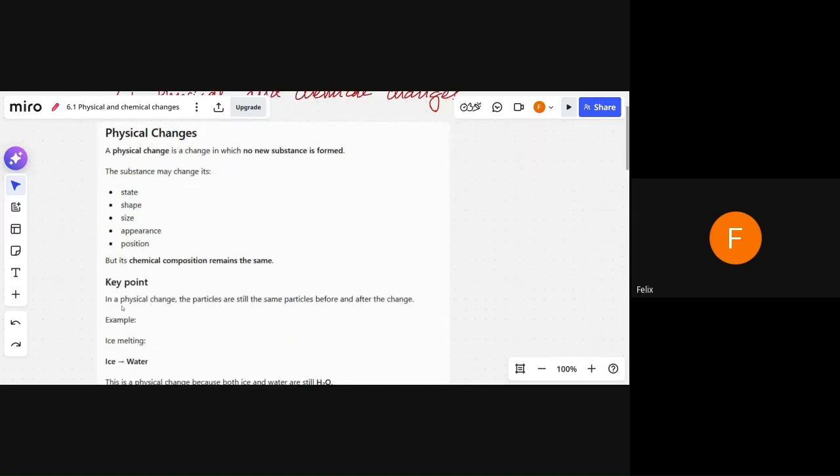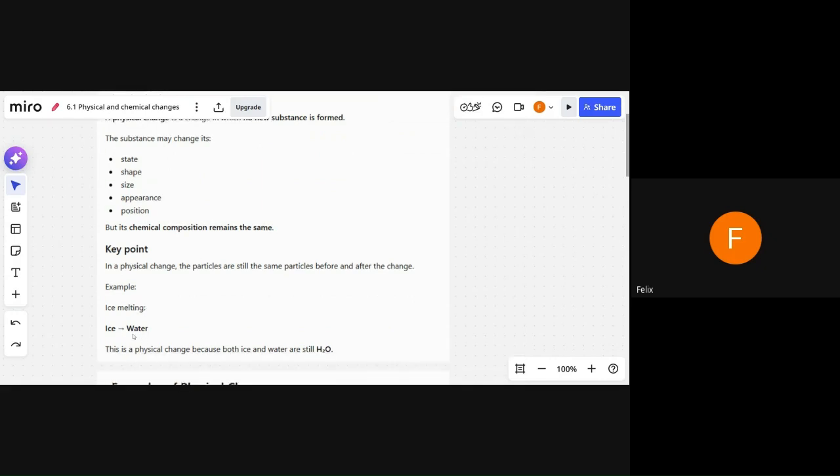So key point, in a physical change, the particles are still the same particles before and after the change. So for example, water: if it's in the form of ice, that is still H2O, and when it melts, it is also H2O. So this is a physical change because both ice and water are still H2O.